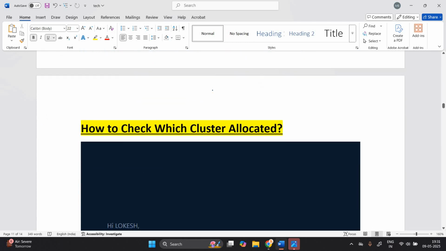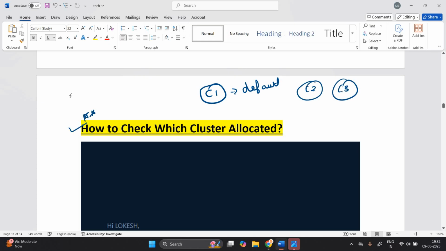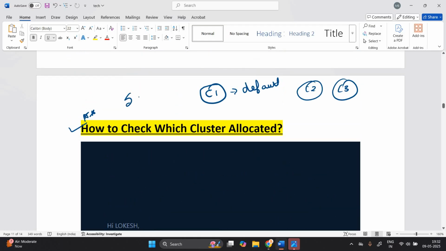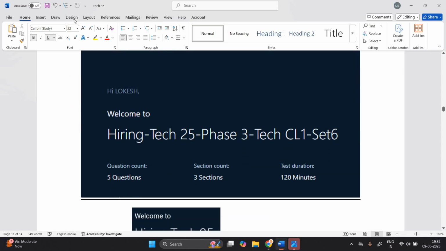Many candidates are asking: suppose you did not choose any cluster, cluster 1 or cluster 2. Cluster 1 is the default, but what about cluster 2 or cluster 3? How do you check which cluster is allocated? First of all, click on the start test option here. Don't worry, your test will not start. This type of page will open.